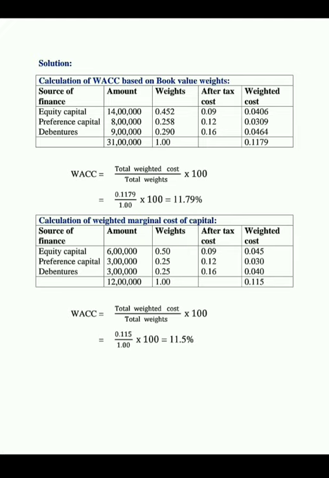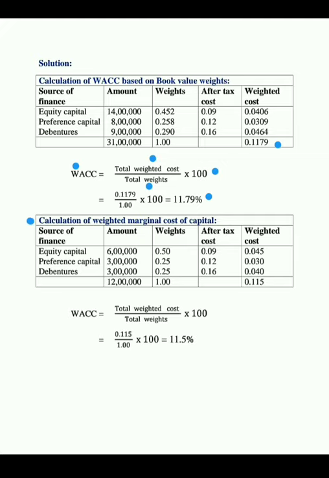0.1179. Here WACC is equals to total weighted cost divided by total weights into 100. Total weighted cost is 0.1179 divided by 1 into 100, that is equals to 11.79%. So this is the weighted average cost of capital based on book value weights.